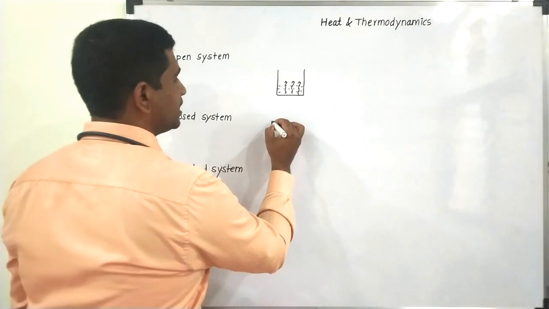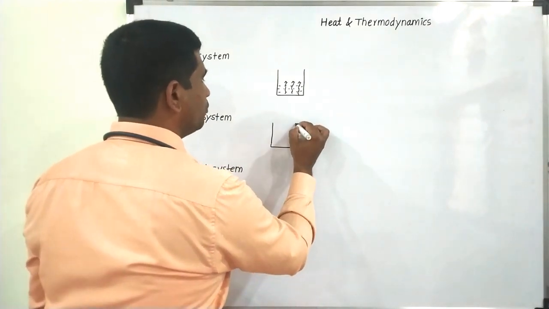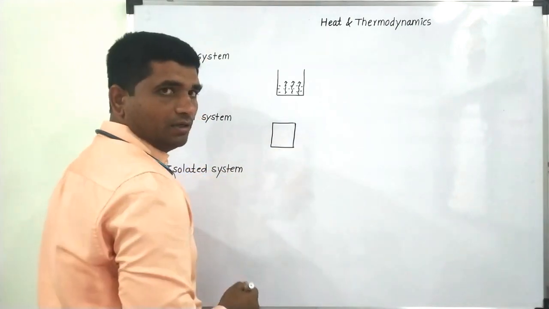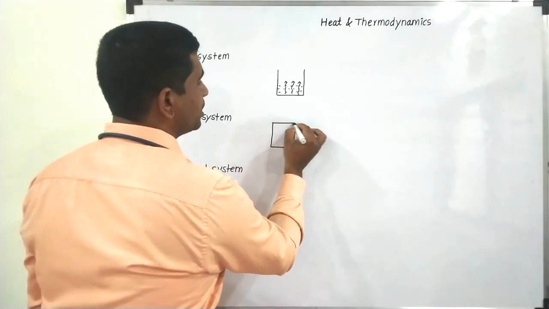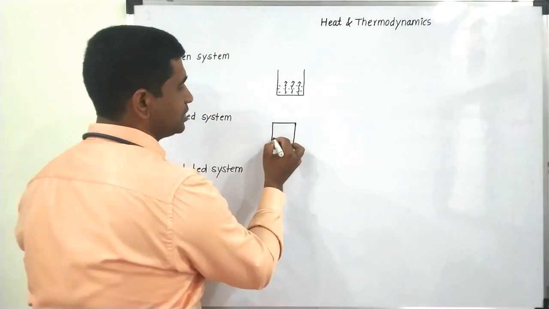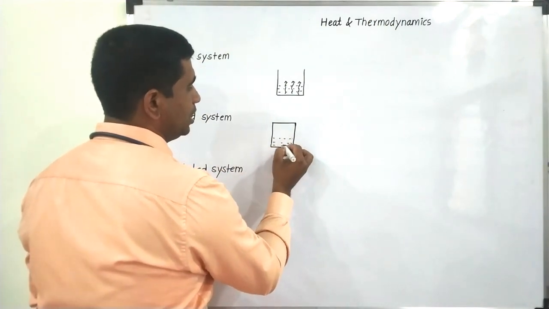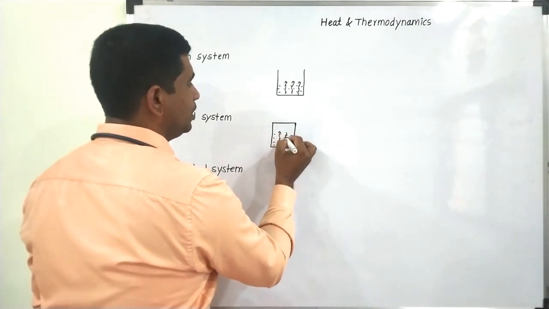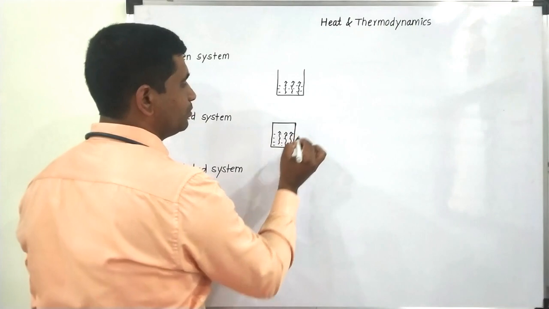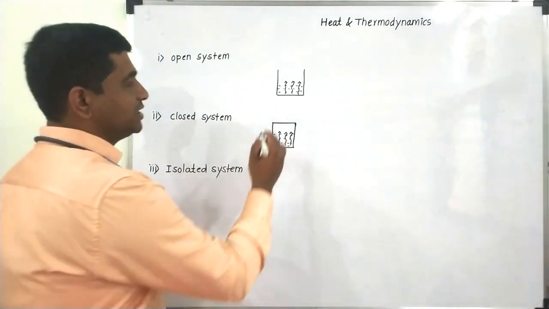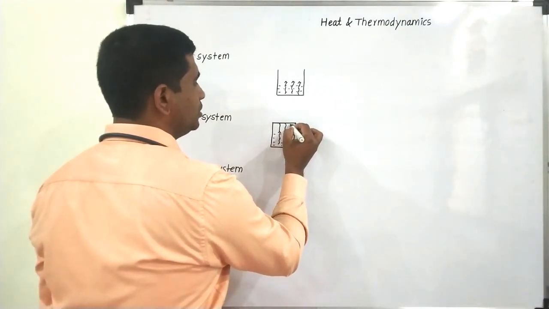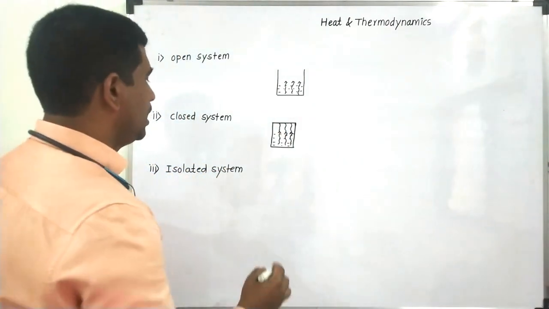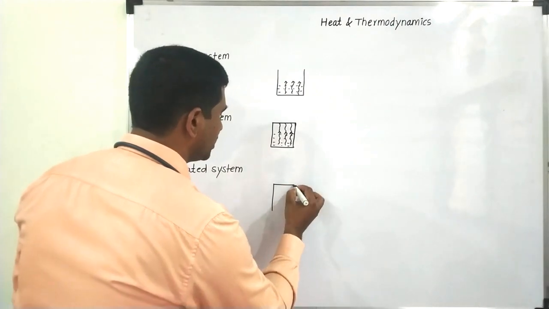In the second case, let us consider that this boiling water is covered with a lid. But the lid which I am considering to cover this water is a conducting lid. Obviously, water vapors might be coming out of the water, and as they come up to the lid, they will lose some heat to this container.